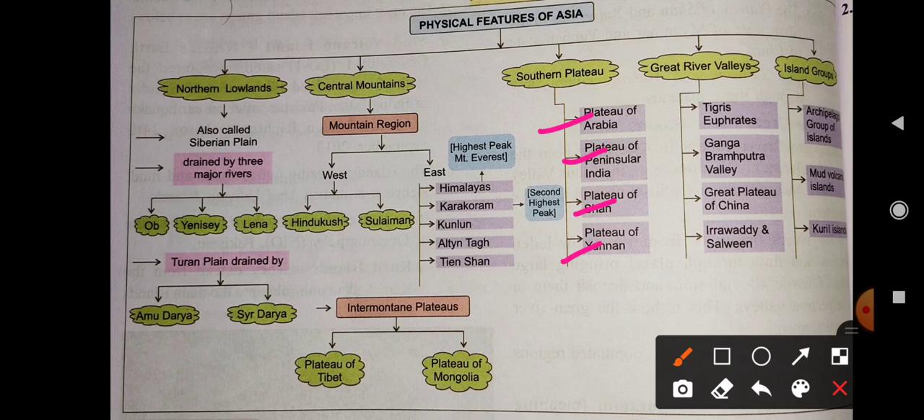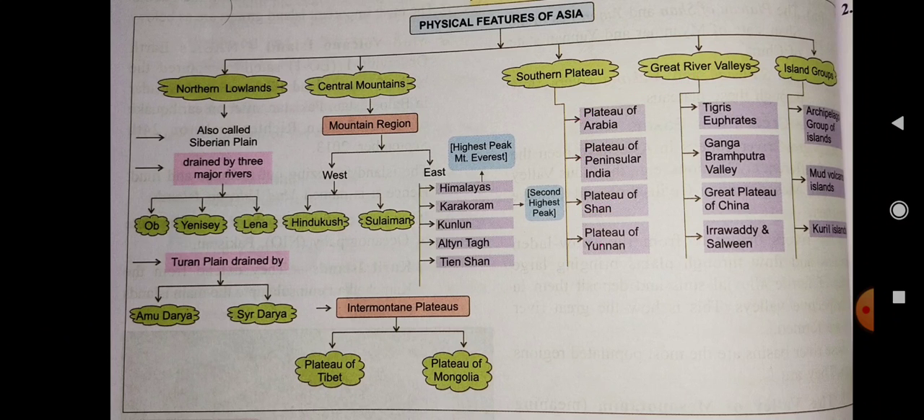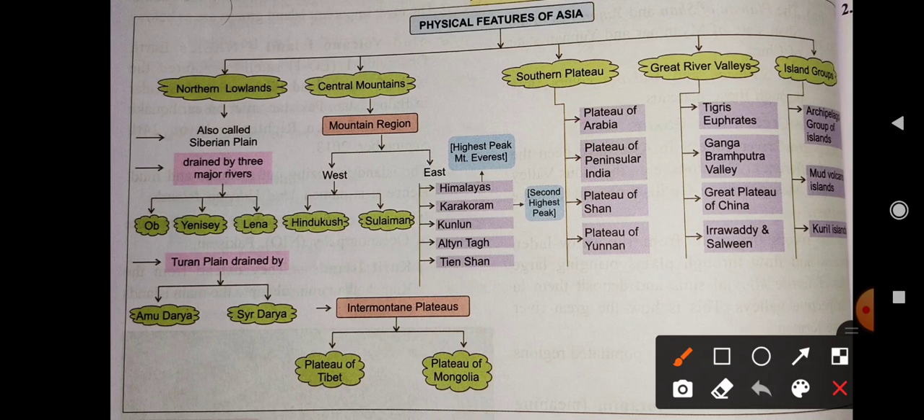The next feature is the Great River Valleys. You know, there are three civilizations. What are these? The Indus Valley civilization, the Mesopotamian civilization, and the Chinese civilization.